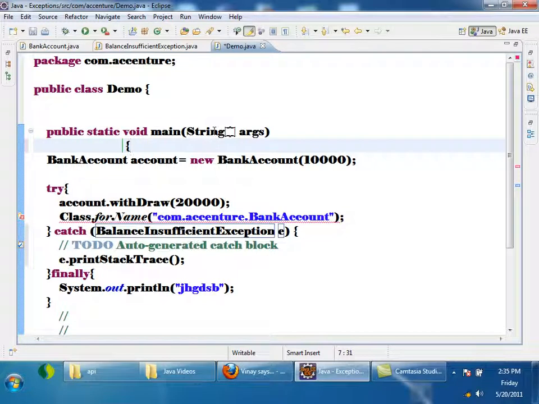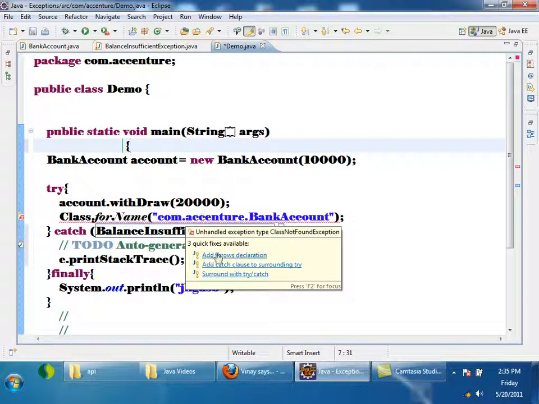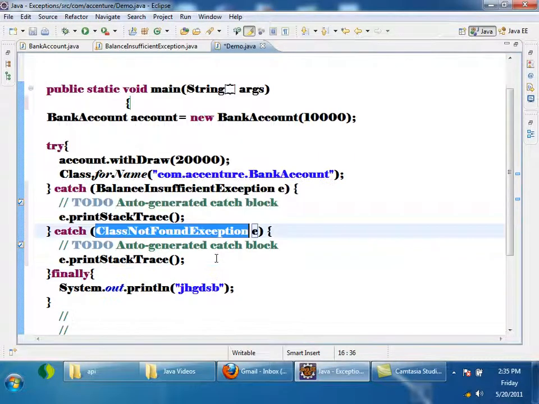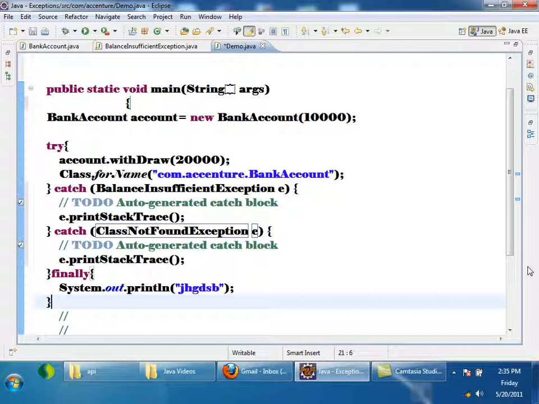See, try, catch, finally. Again, add catch. See, one try is having two catches and one finally. So the combination can be try, catch, finally, or try, finally, or try, catch. Can only try be there? Can only finally be there? No. So is finally a block or a method? Tell me.